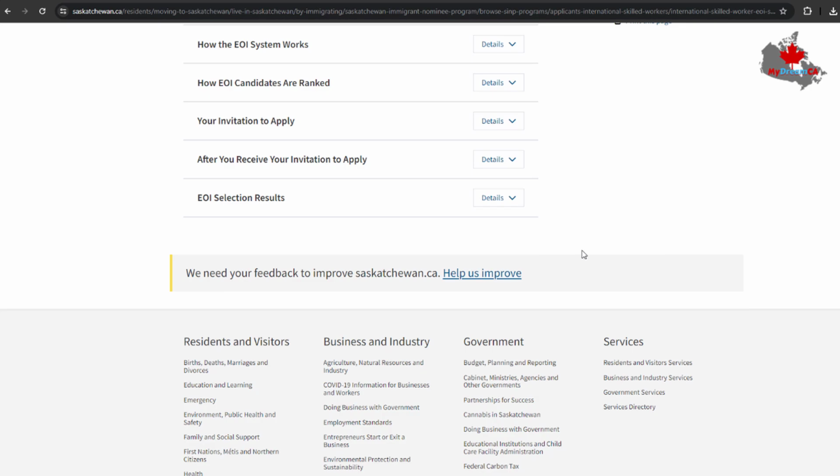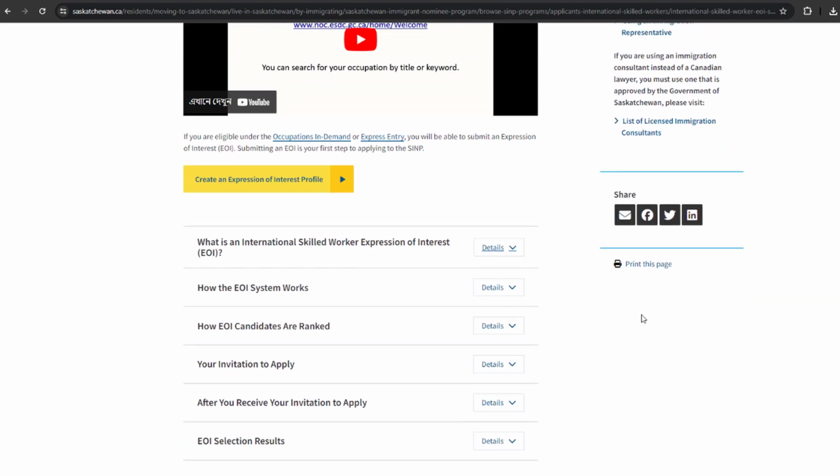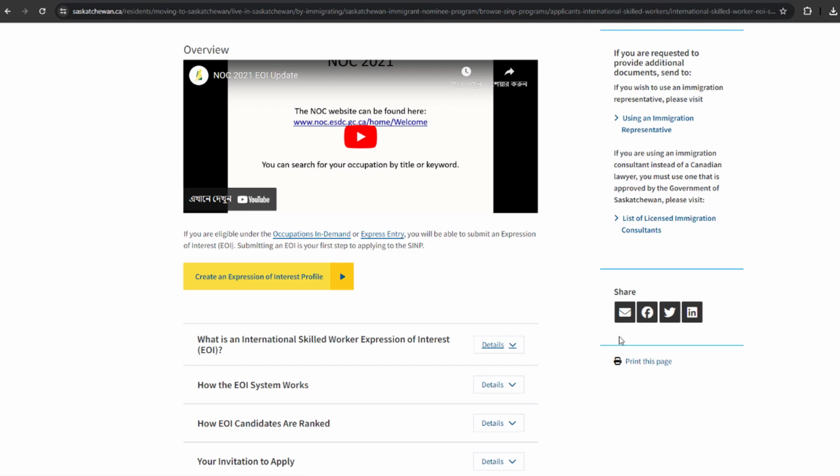Everyone needs to submit their Express Entry profile to the EOI system. Then if they get an ITA, an invitation to apply, the process will begin. You need to pay their fee, something like $340, and then your file will be processed.